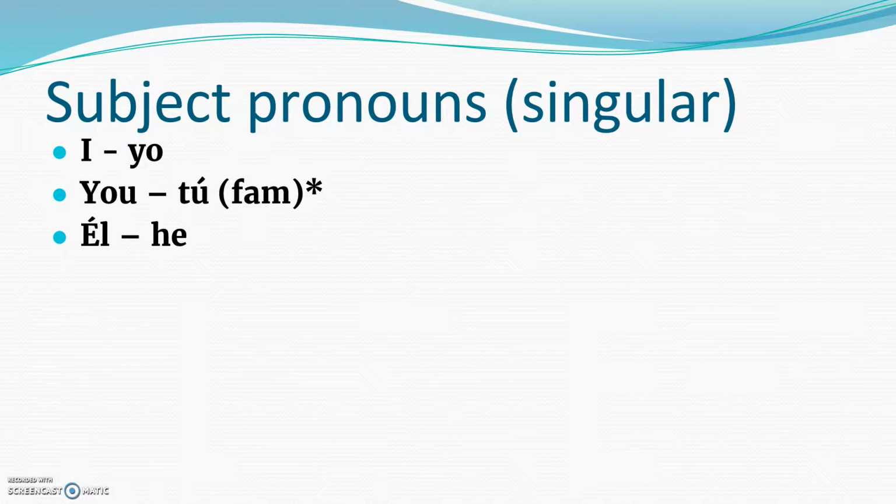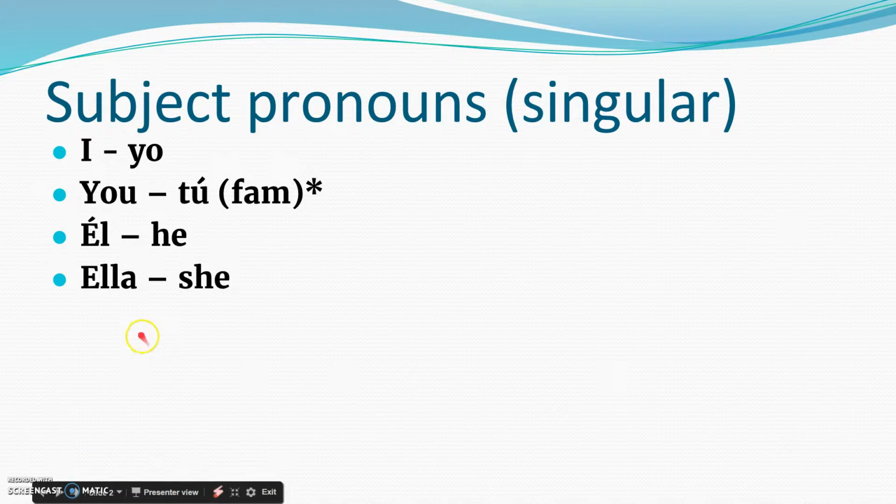I say él. Él means he. So he is from Detroit. He is from Elburn. Whatever, so on and so forth. Notice right here with the L, you need to have an accent on the L. If it doesn't have an accent, it means something else, and we'll talk about that later on. Ella is she. Notice it's not Ella, it's ella. The double L makes a Y sound, so it's ella.